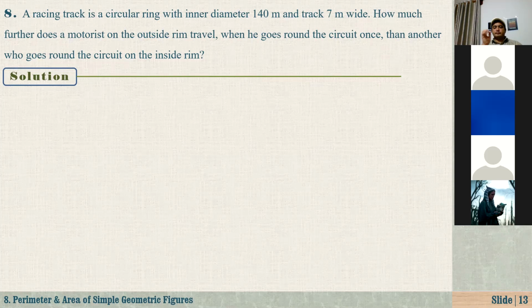How much farther does the motorist on the outside rim travel when he goes around the circuit once, than another who goes around the circuit on the inside rim?